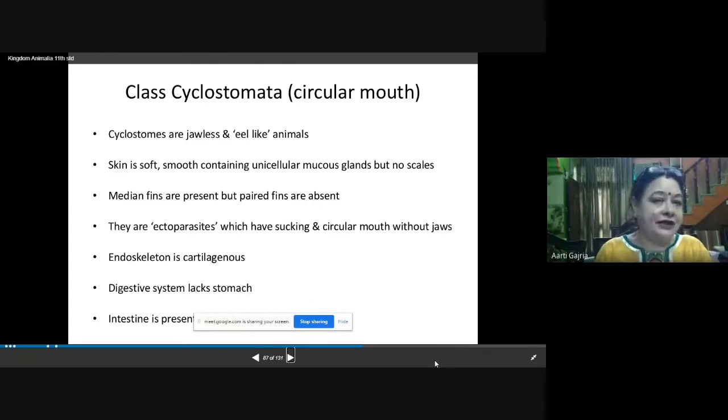The endoskeleton is cartilaginous. That means bones are not present, cartilage is present. A cartilaginous endoskeleton is present. And the digestive system has no stomach. Why? Because they need not digest the food. They take the digested food from their host. So in their digestive system, the stomach is not required. Digestion is not required. The intestine is present, but not the stomach.